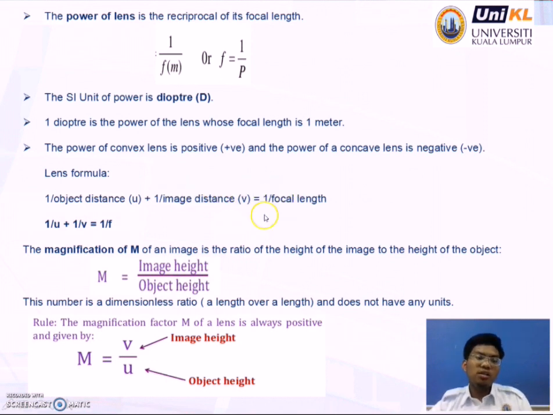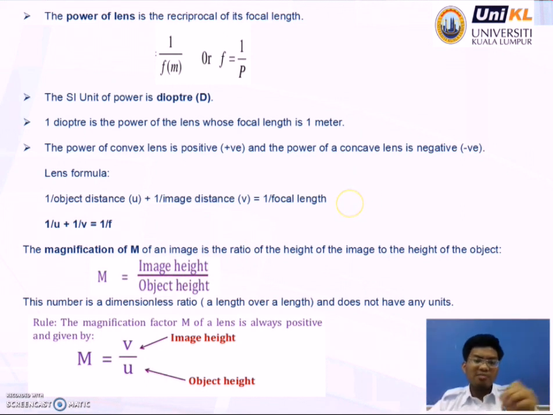That can be written as 1 over u plus 1 over v equals 1 over f. Okay, how about the magnification m of any image? It is the ratio of the height of the image to the height of the object.